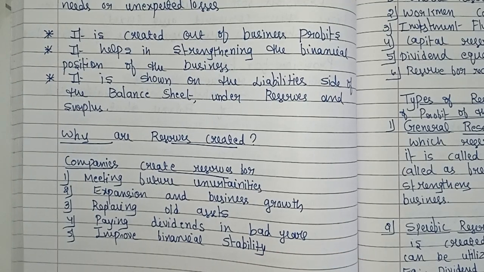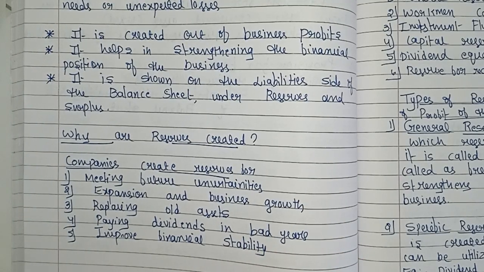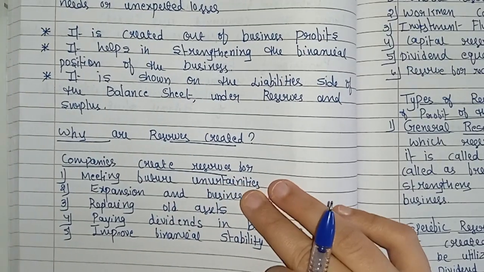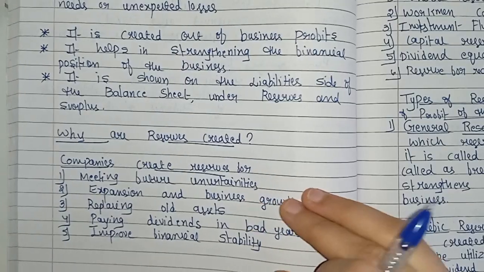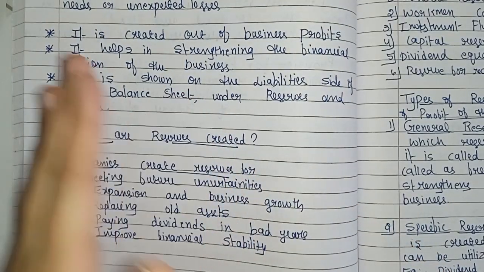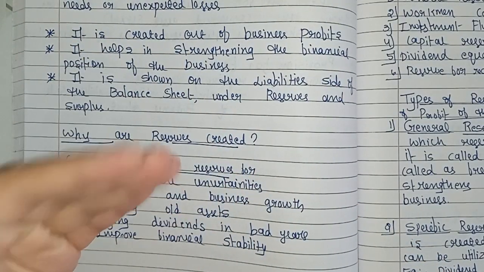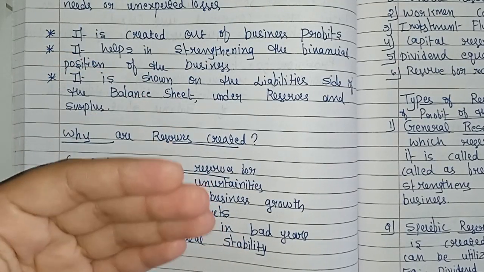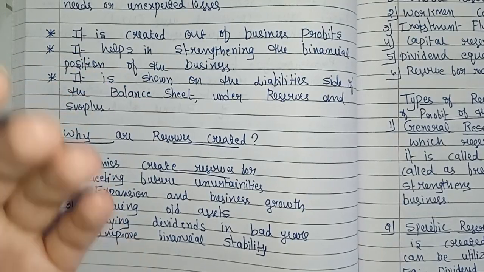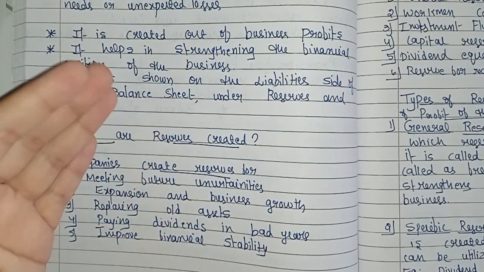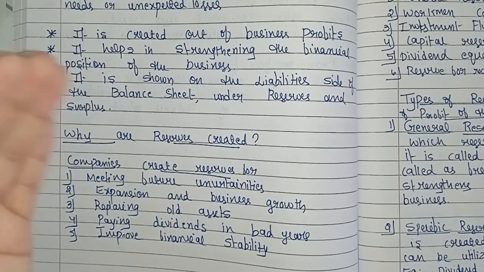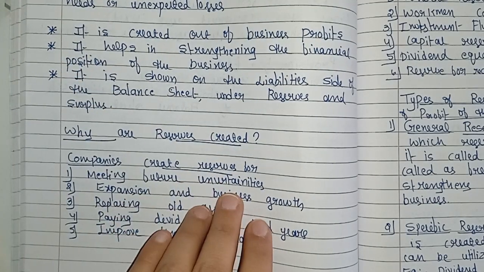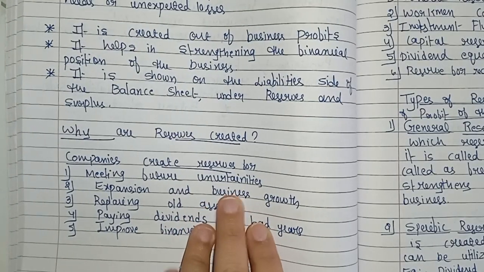Why do companies create reserves? Here companies create reserves for meeting future uncertainties. It means keeping money aside so that the business can handle unexpected losses or problems in the future without difficulty, because they already created the reserve and kept aside some amount. Clear? That is what meeting future uncertainties means, because the future is always uncertain, right?